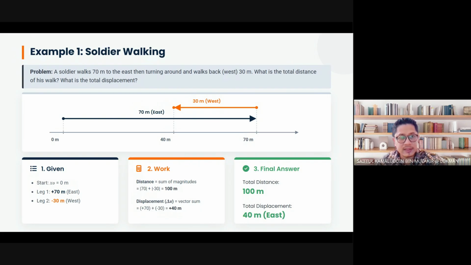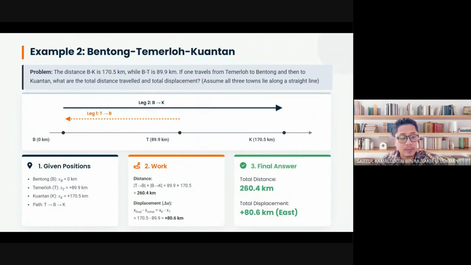All right, now let's see example number two. It's a movement, hari raya lah. People move from one part to another part of the location, kan? So imagine that you're moving. Your car is moving from Bentong to Temerloh, Kuantan. So we have Bentong nearby Kuala Lumpur already. Then you are heading to Kuantan, and before that there is a checkpoint at Temerloh. Temerloh is in between Kuantan and also Bentong.